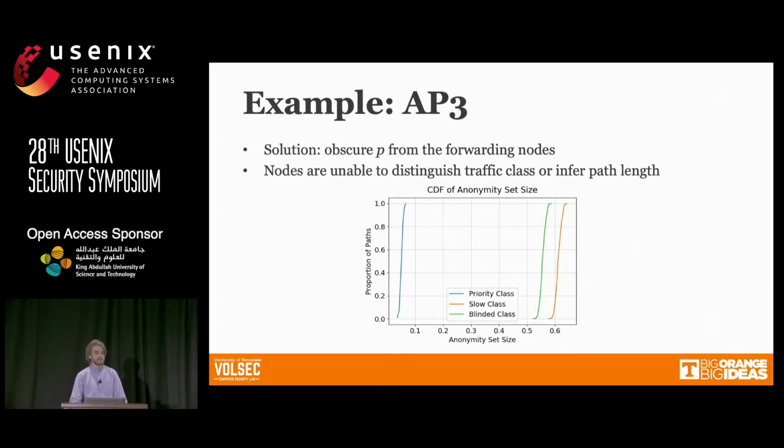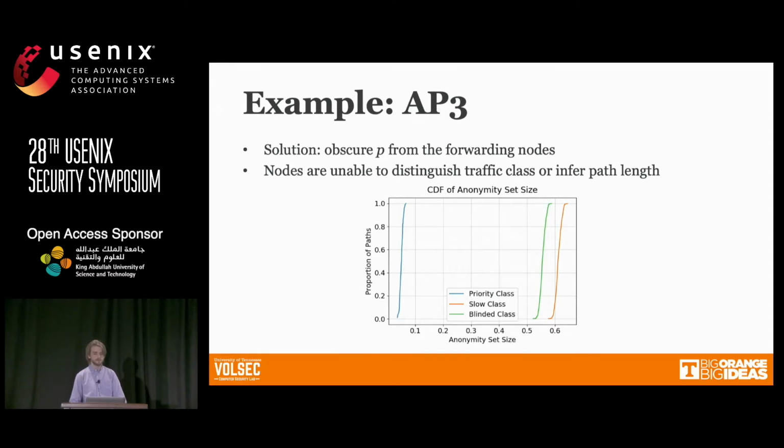Instead, we observe that if we're able to obscure the probability from the nodes that are forwarding the messages, then this attack doesn't work anymore, right? So basically, if a node observes a message and it sees that the mixing probability is low, then it's able to perform this attack. But if a node observes a message and it's unable to distinguish between the priority and the slow traffic, then it's impossible for it to use that information to narrow down the set of senders.